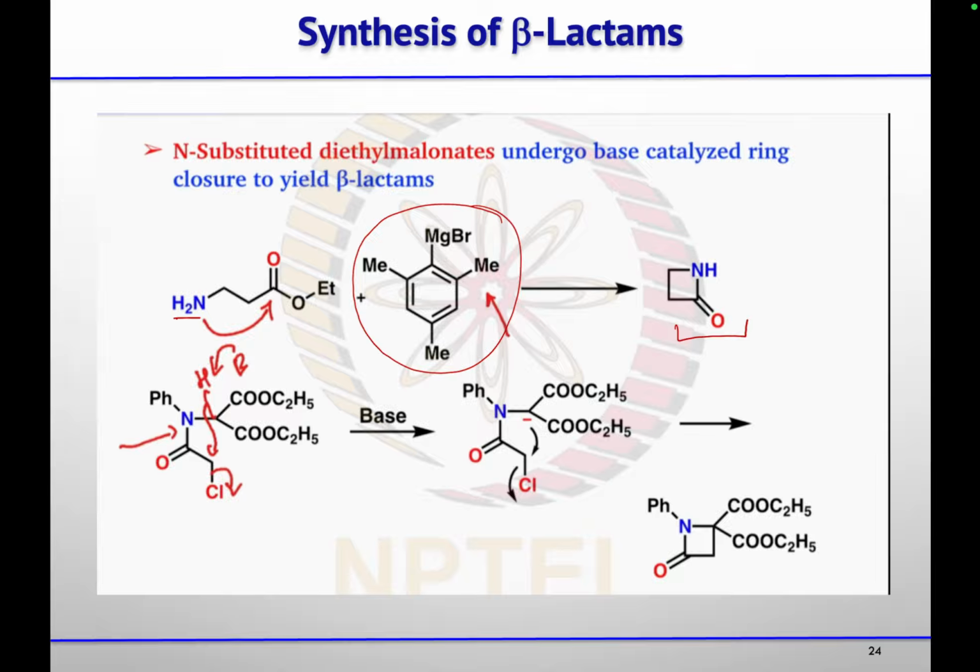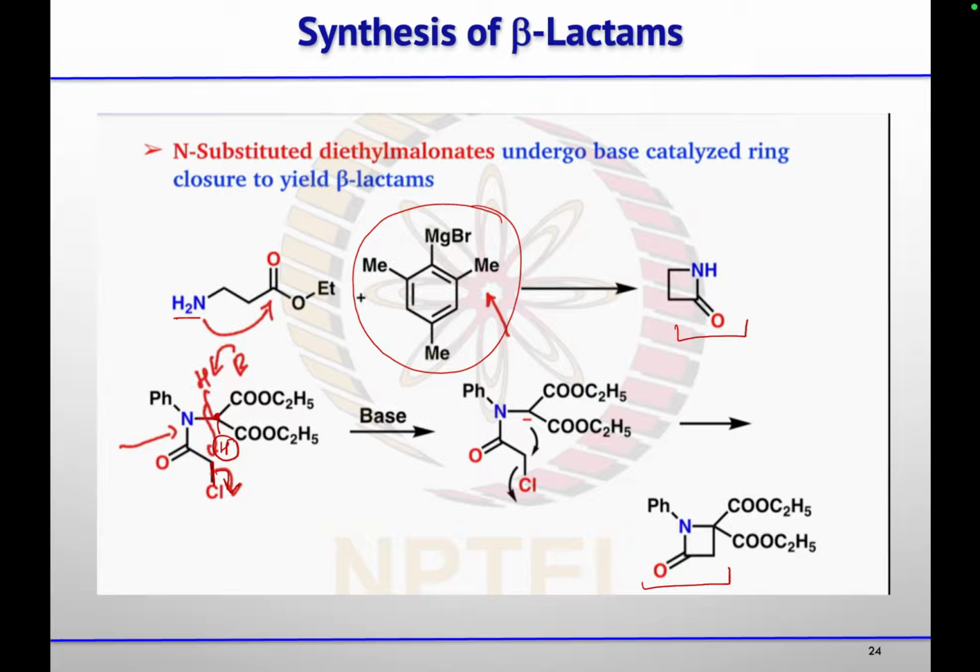If nitrogen is substituted with this diethyl malonate, then this is the hydrogen attached on the active methylene position, and it is very acidic in nature. So base will easily abstract this proton, and then, as your leaving group was present at the correct position, this will attack at that carbon to do the SN2 substitution, and you will get this beta lactam ring.